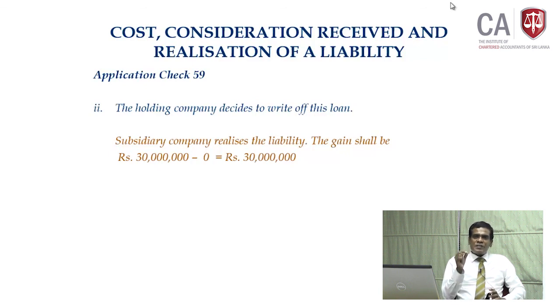If it is not a liability of the business, it cannot be taxed. The question is whether this liability of the subsidiary company is a liability of the business. You have to see whether the money has been used for business purposes. If it is used for business purposes, it becomes a liability of the business, and then the gain should be taxable as business income. But if it is not a liability of the business, I think there is no provision to tax the gain.